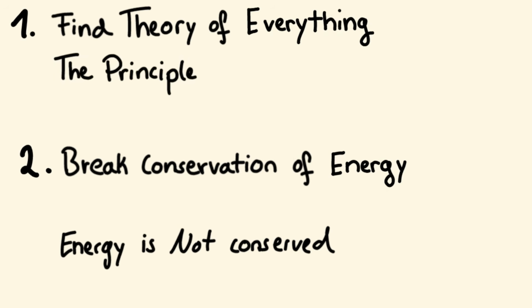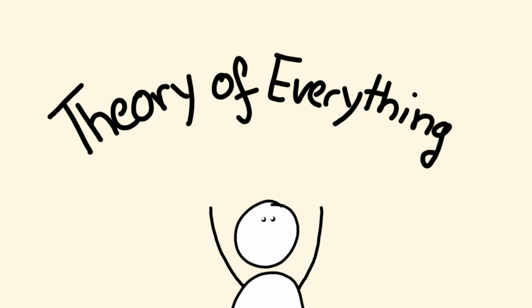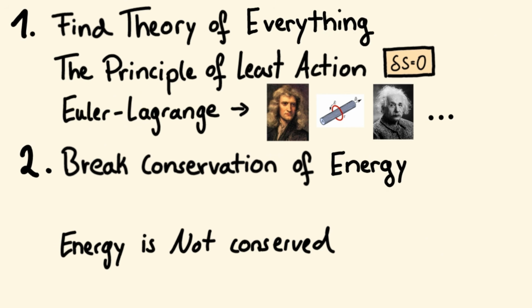But first, let's discover how everything moves, so we can then understand the principle of least action, which is the closest we've come to a theory of everything. Then we'll see how all of this simply follows when we rewrite it as the Euler-Lagrange equations.